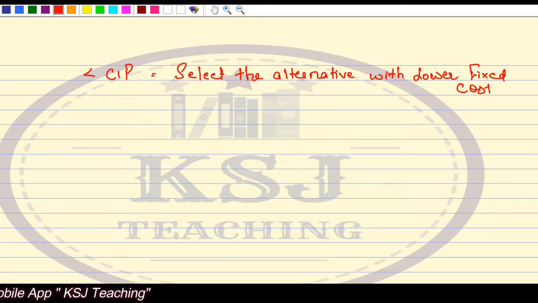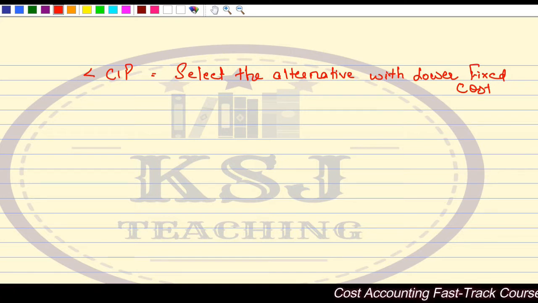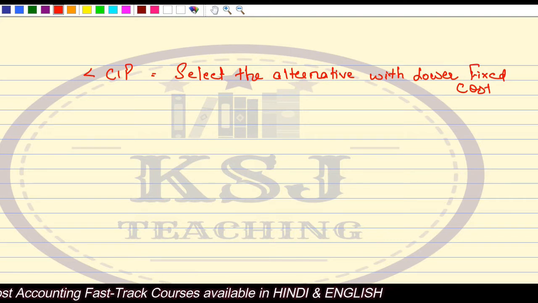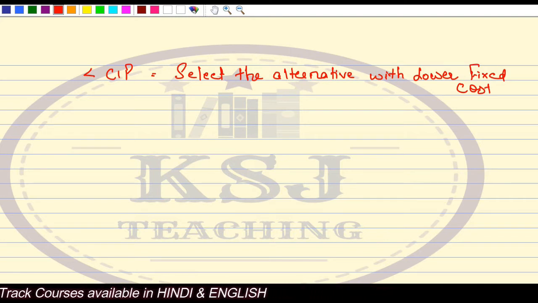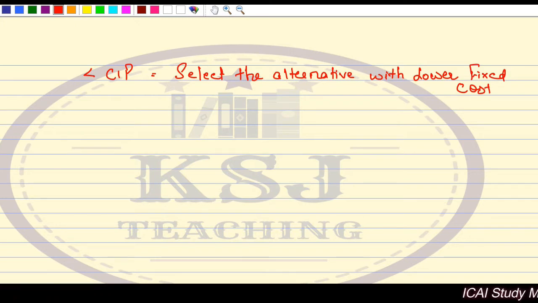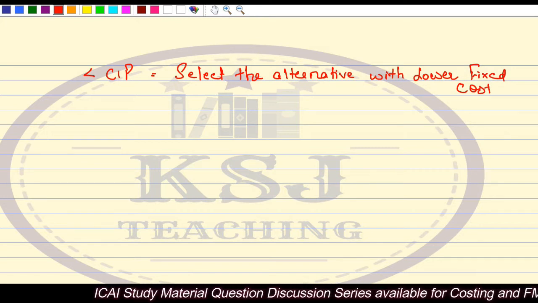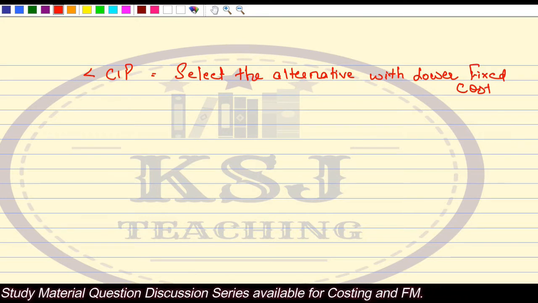It is very important for you to see that your fixed cost is covered. So if you are operating below the cost indifference point, the alternative with lower fixed cost should be selected, so that whatever operations you are doing, you are easily able to cover your fixed cost. If you have a higher fixed cost and you are operating at less than cost indifference point, your cost will be higher. So you have to look at the alternatives where the fixed cost is low.